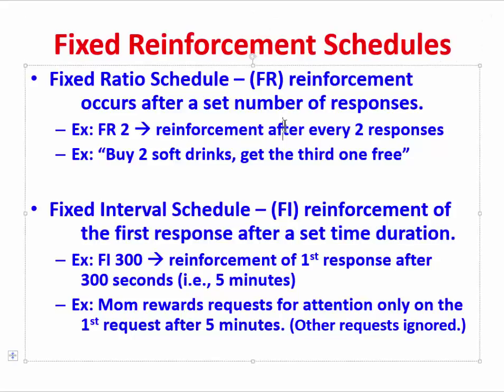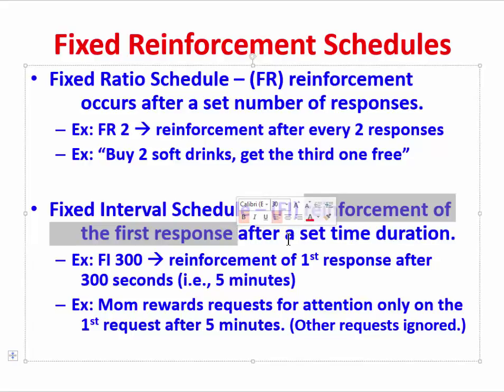And there are different varieties here too. There's the fixed ratio schedule, which is also called an FR, for fixed ratio, and here reinforcement occurs after a set number of responses. So if we have an FR2 schedule, reinforcement occurs after every 2 responses. Buy 2 soft drinks, get the third one free, is one way to think about this. We can contrast these ratio schedules with interval schedules. Let's think of the FI, or fixed interval schedule, in the following way. Reinforcement of the first response after a set time duration.